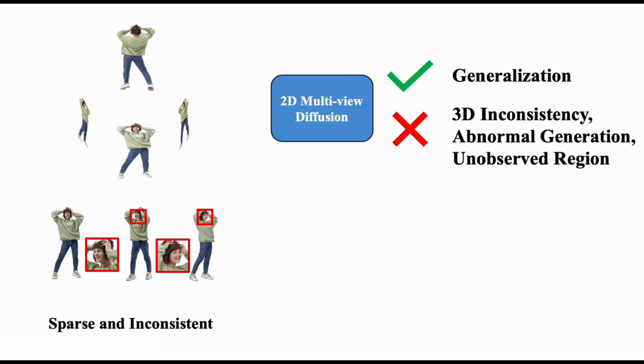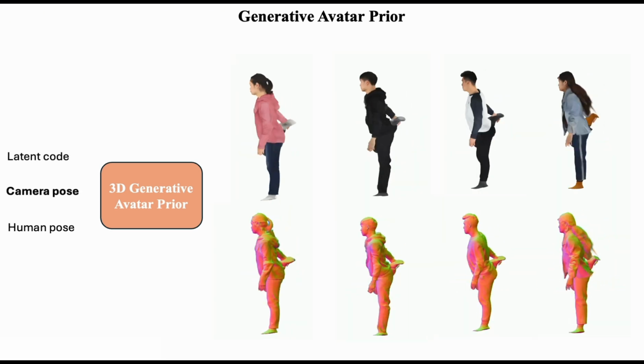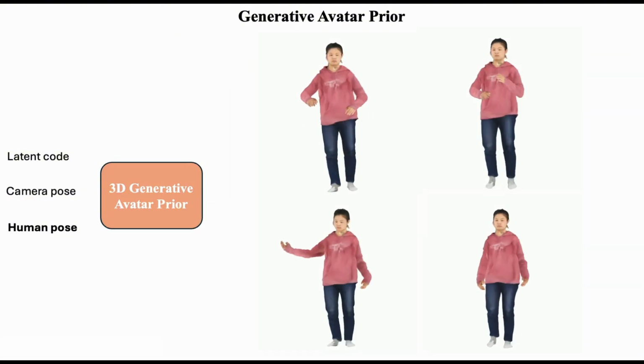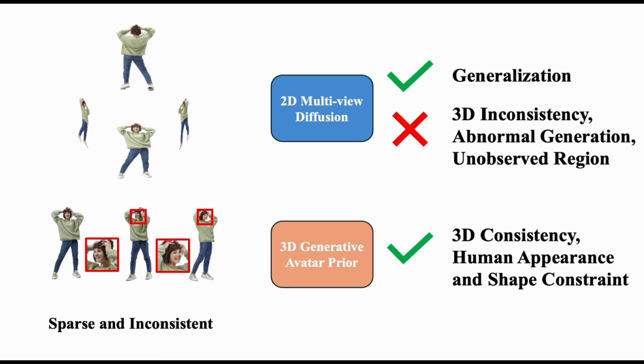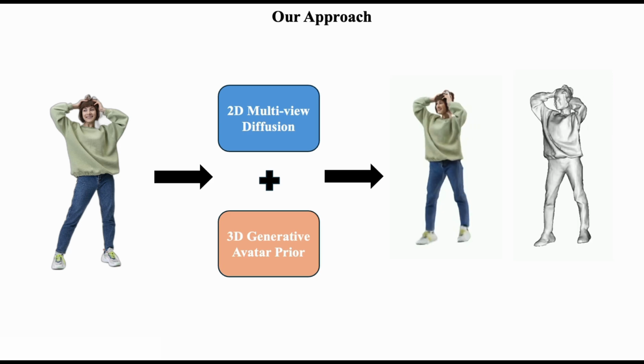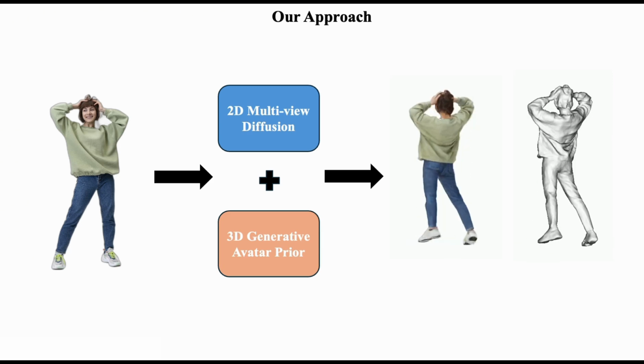To address this, we propose to leverage a 3D generative avatar model as a complementary prior. Sampled from the learned distribution prior, our model can generate 3D avatars with different identities and clothing styles, and from different viewpoints. In addition, our generated human can be animated with unseen poses. By projecting images into the latent space of this generative prior, we naturally enforce 3D consistency while incorporating additional shape and appearance constraints. By jointly leveraging 2D diffusion models and 3D generative priors, MoGA reconstructs realistic and detailed Gaussian avatars.